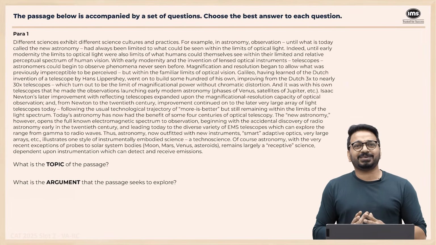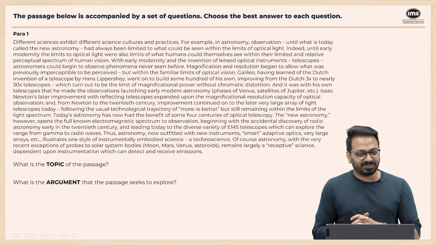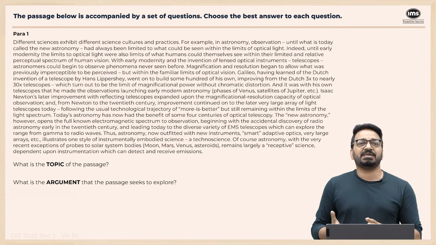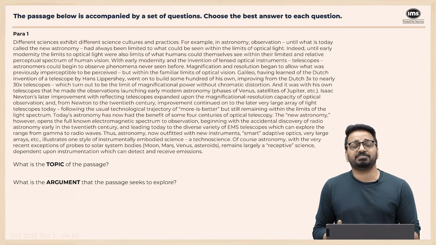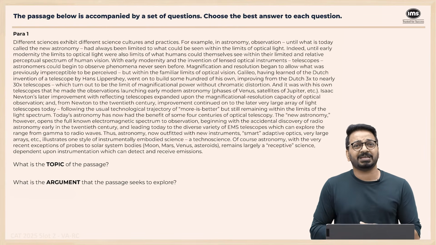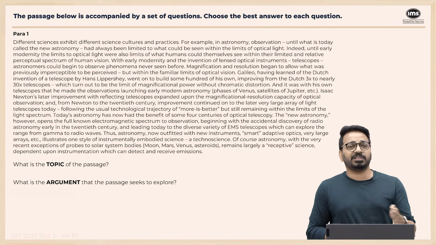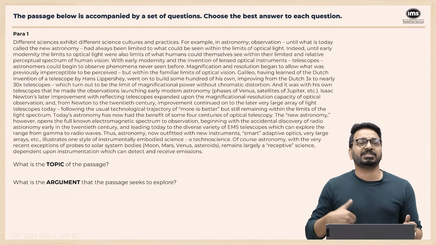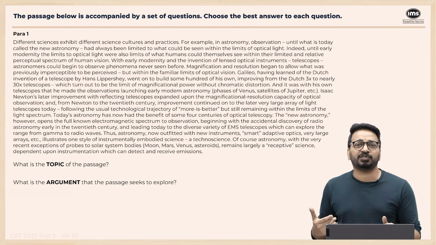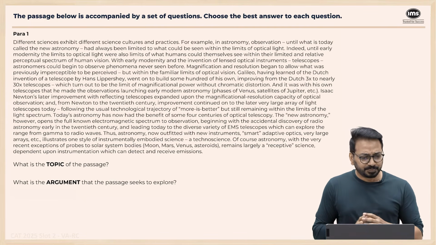Maybe possibly this paragraph is the longest paragraph ever in the history of CAT passages. I don't think I have seen such a long CAT paragraph. So maybe in the exam, you guys would also have, and those who took the exam might have left this straight away, right? Because it's super huge, right? So definitely in the context of all the passages so far in this particular slot, I wouldn't say whether it's more difficult or less, but it's painful to read, right? And I would definitely have kept it for the end. Right? So let's go ahead and read this.